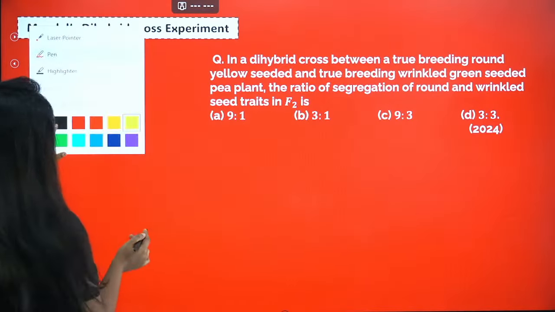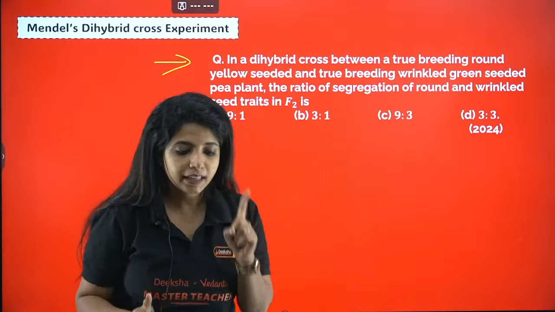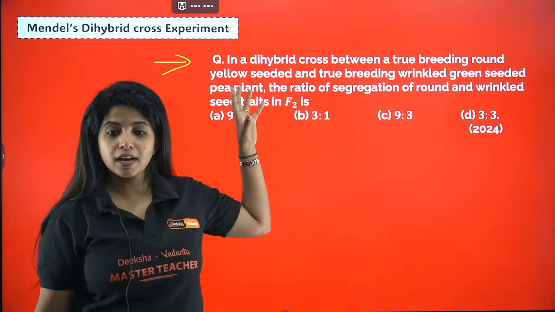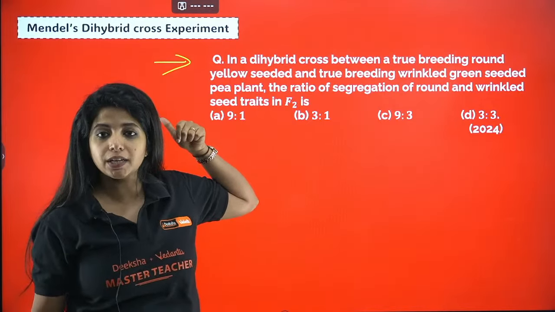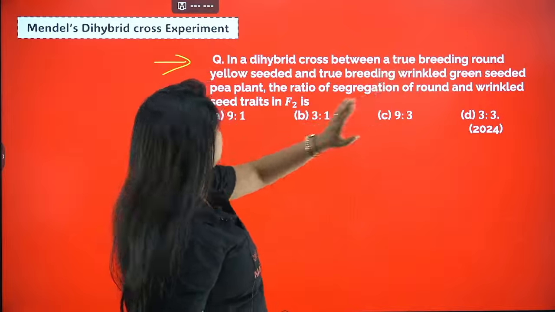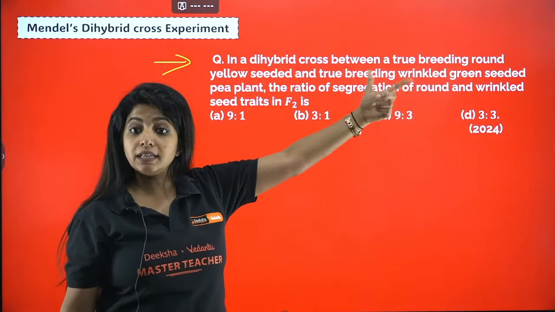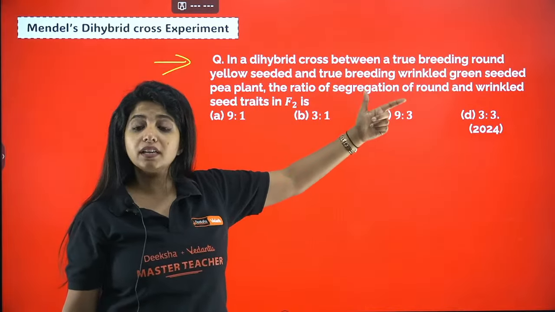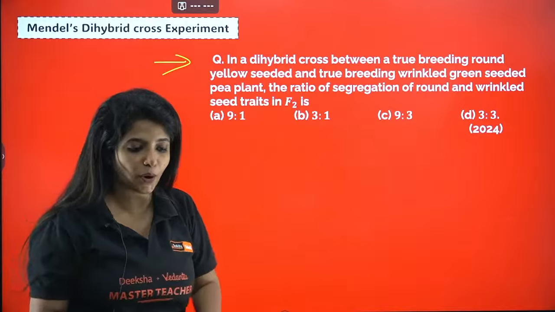Okay, so this is a KCET question that has come. Everyone pay your attention over here. Here you not only have to use the dihybrid cross, but also what we studied in one gene inheritance, that is the monohybrid cross. So in a dihybrid cross between a true breeding round yellow seeded and true breeding wrinkled green seeded plant, the ratio of segregation of round and wrinkled seed traits in the F2 generation is what?